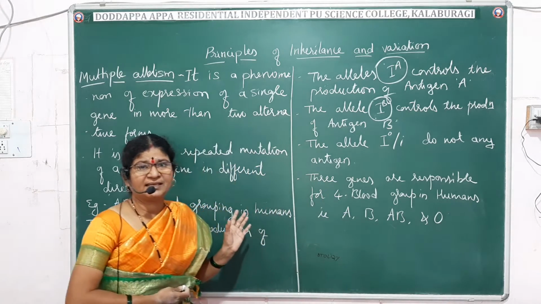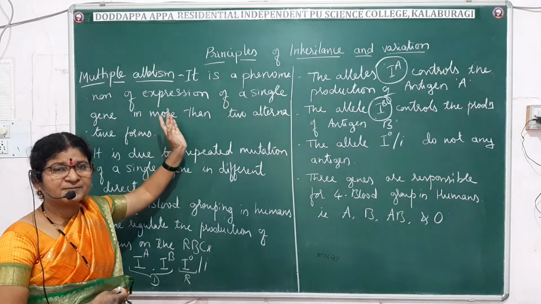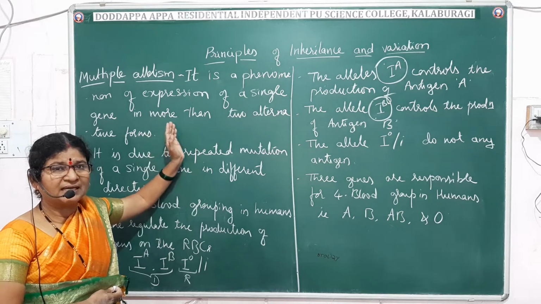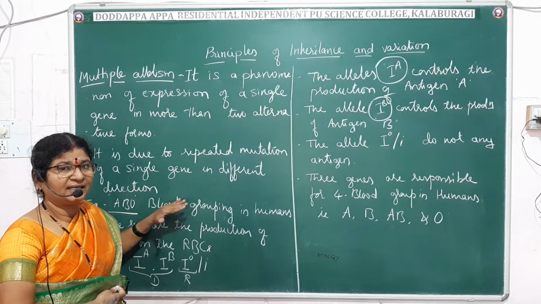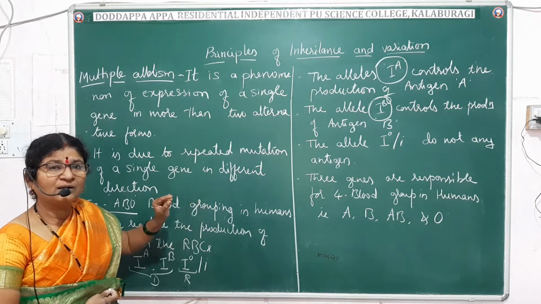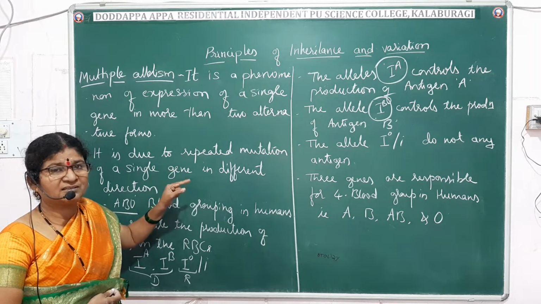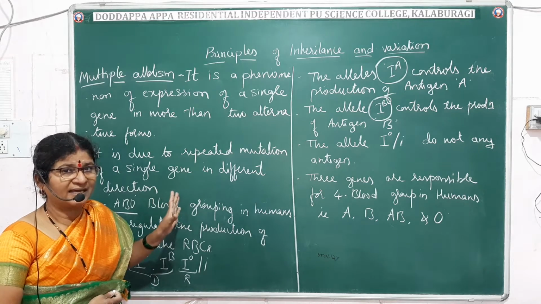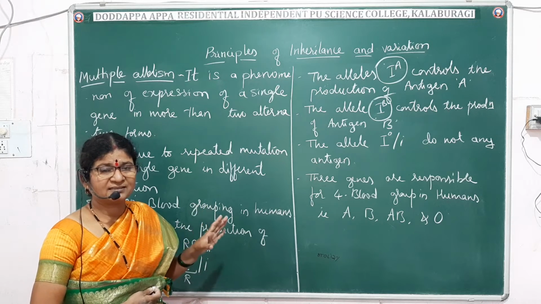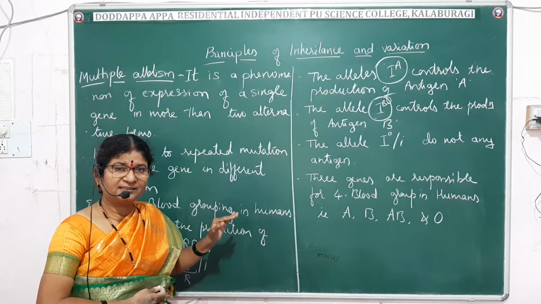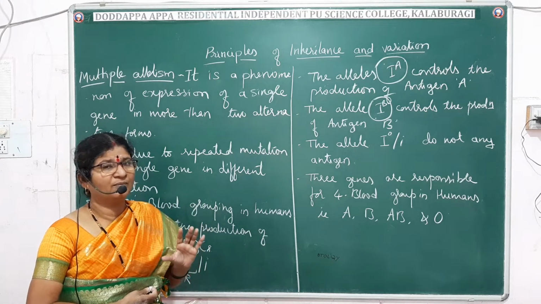Let me repeat once again. Multiple allelism is a phenomenon of expression of a single gene in more than two alternative forms. What example have we taken? We have taken the ABO blood group in humans. And how are these multiple alleles formed? They are formed by the repeated mutation of a single gene in different directions. Only one gene continuously undergoes mutation in different directions. Thus, more than two alternative forms of that particular gene are formed on the same locus on a homologous chromosome.